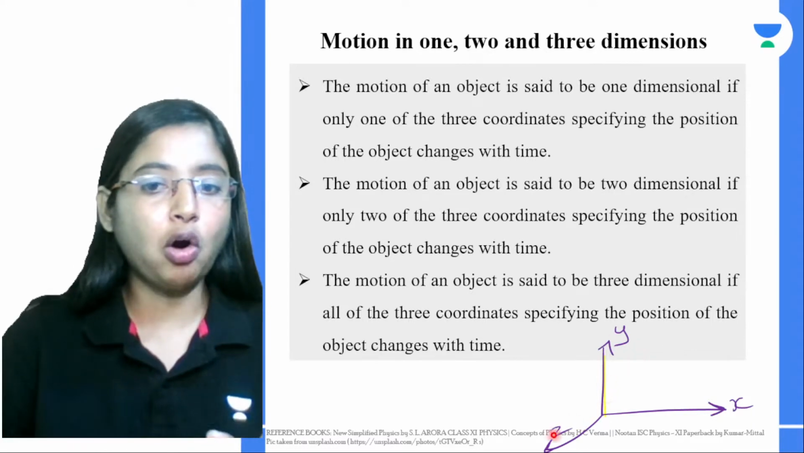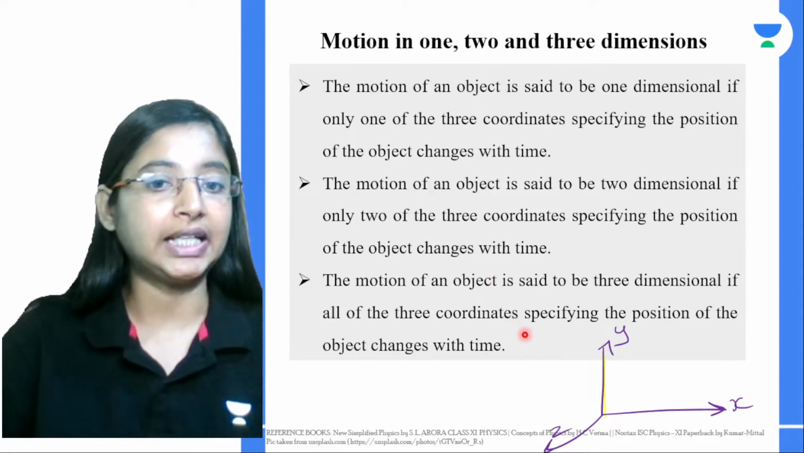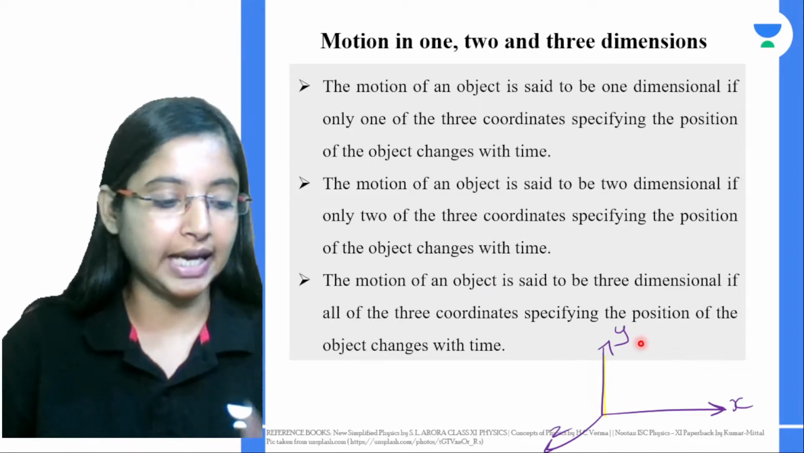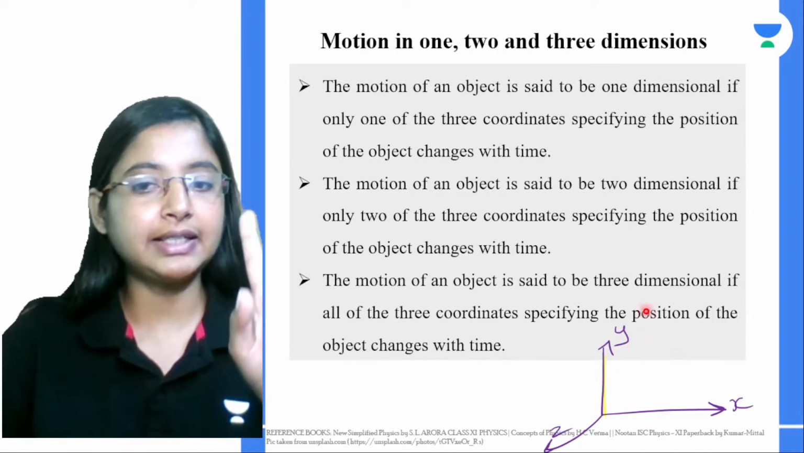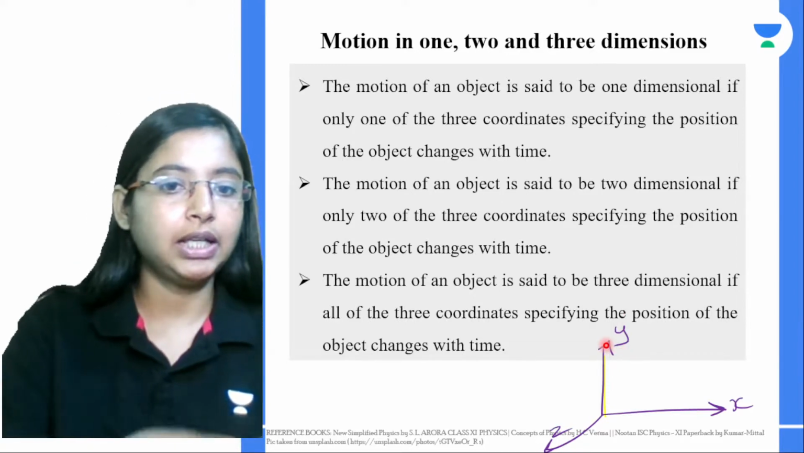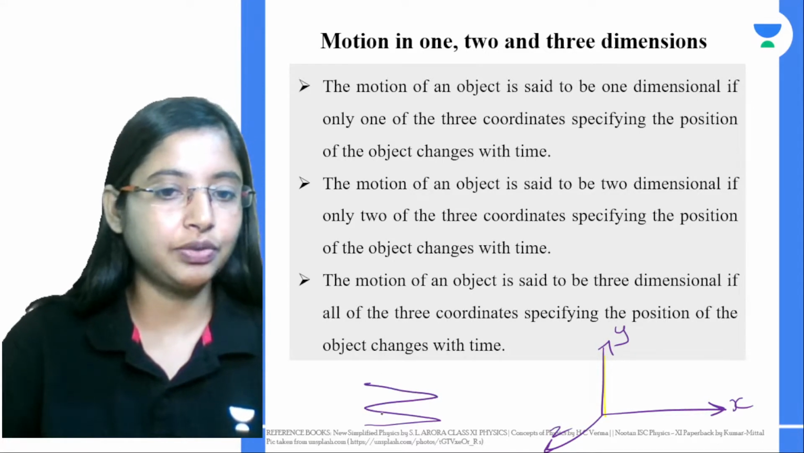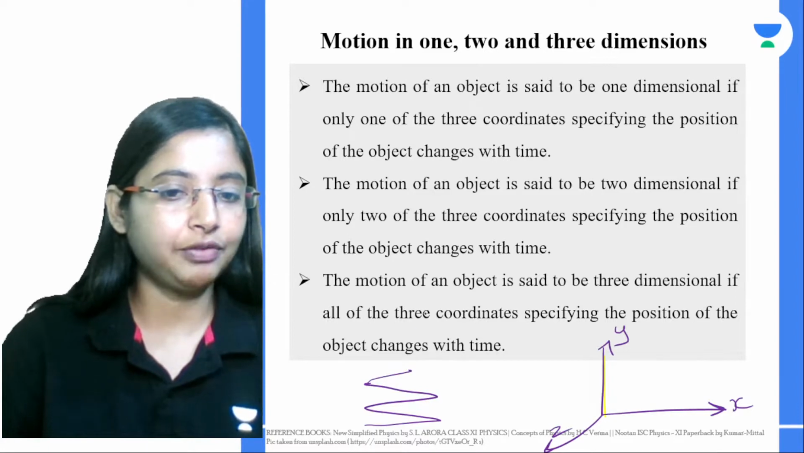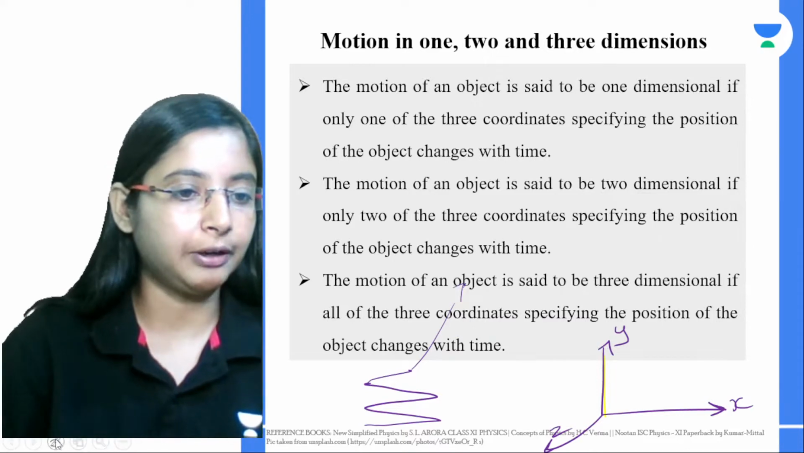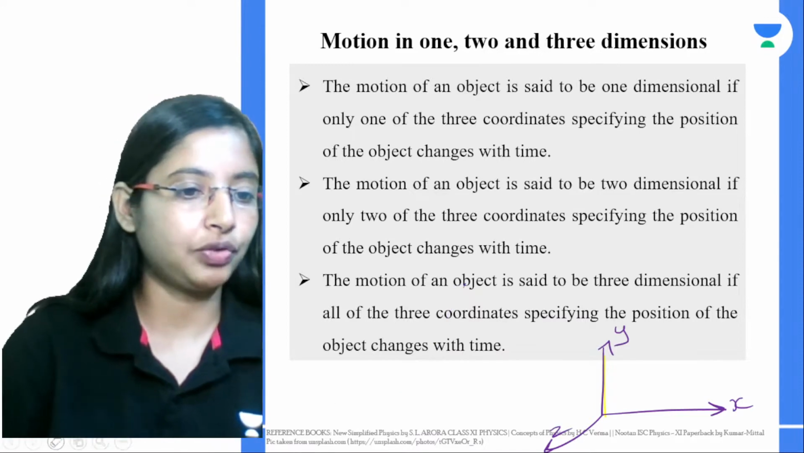Now, if you take all 3 coordinate axes to specify the motion of an object, then it is called 3-dimensional. What is motion in 3 dimensions? Very simple. Let's say an insect is going zigzag on the plane surface, which is where you got x and y. But suddenly when it starts flying, there is another component that gets added, that is the height. That's the motion of an object in 3 dimensions.